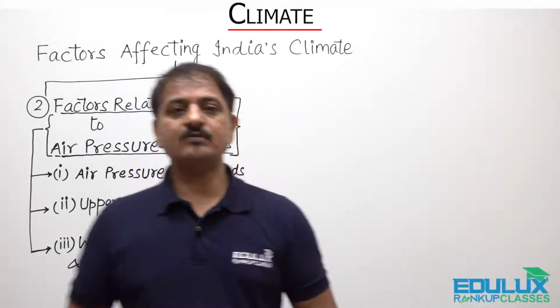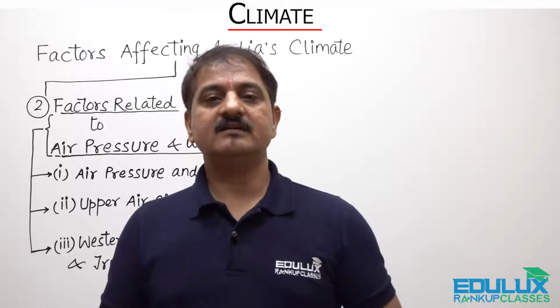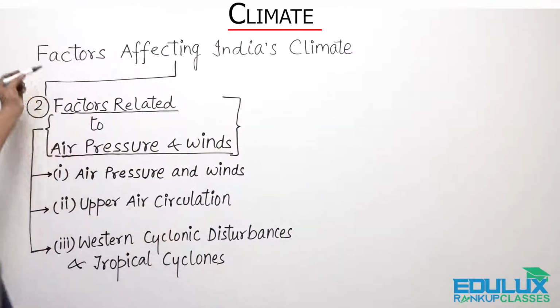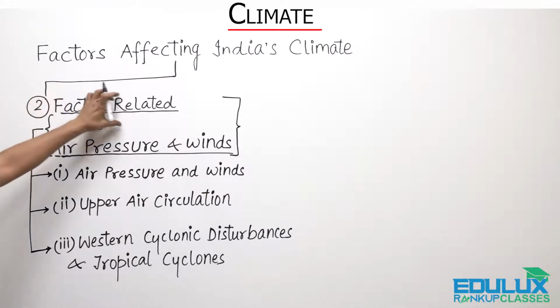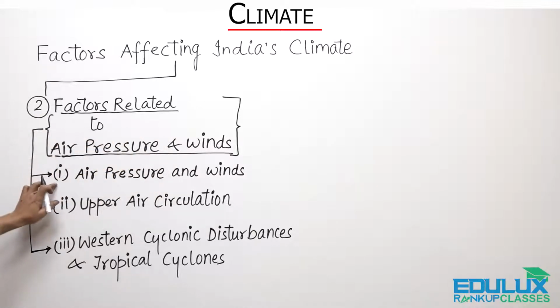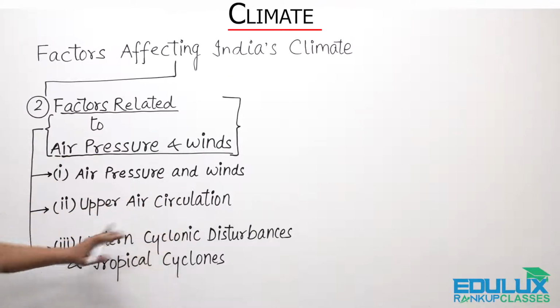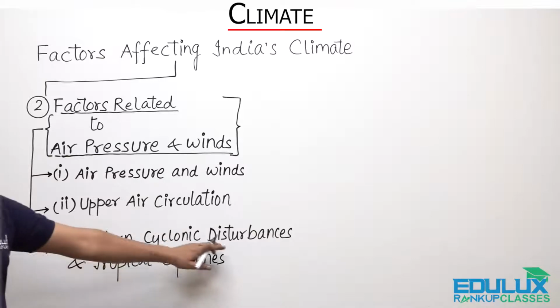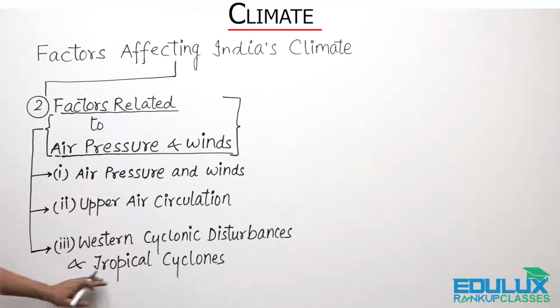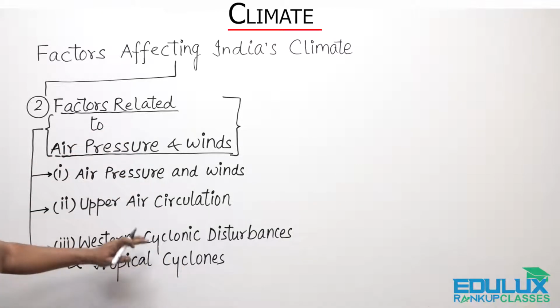Now we will discuss the second set of factors which affect India's climatic conditions. Right, children? Here we have factors affecting India's climate, Part 2: factors related to air pressure and winds. Here we have three factors: air pressure and winds, upper air circulation, western cyclonic disturbances and also the tropical cyclones. Altogether we would be discussing them in detail.